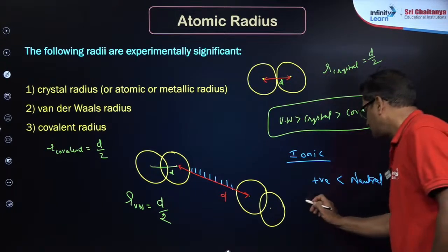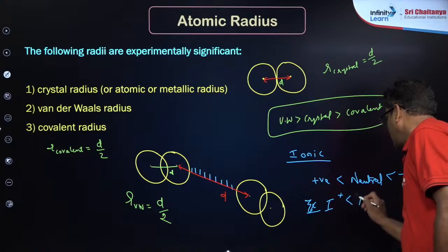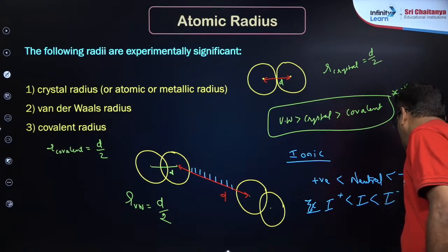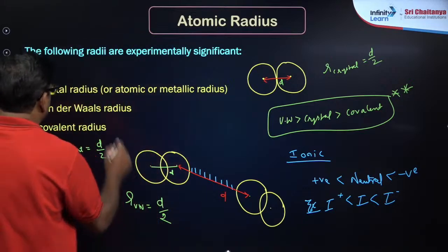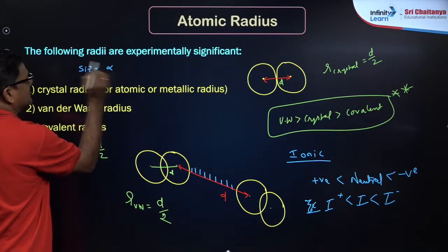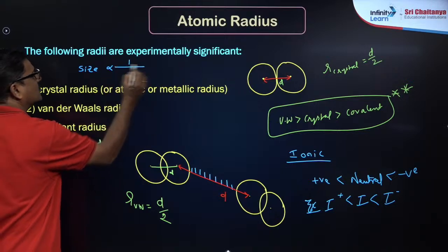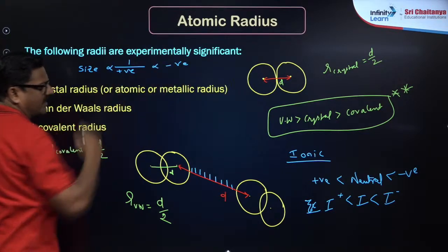An example: I plus is smaller than iodine, which is smaller than iodide ion. Got it? If the positive charge increases, the radius decreases, so it is inversely proportional to positive charge and directly proportional to negative charge.